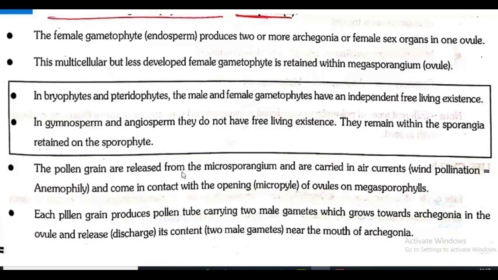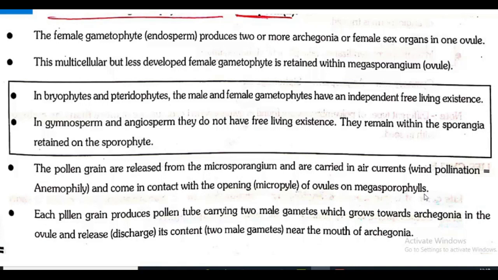So the pollen grains are released from the microsporangium and are carried in air currents, that is wind pollination, which is also known as anemophily. What is it known as? Anemophily. This scientific term you have to remember. The pollen grains come in contact with the opening of ovules on megasporophylls. Opening is known as micropyle.